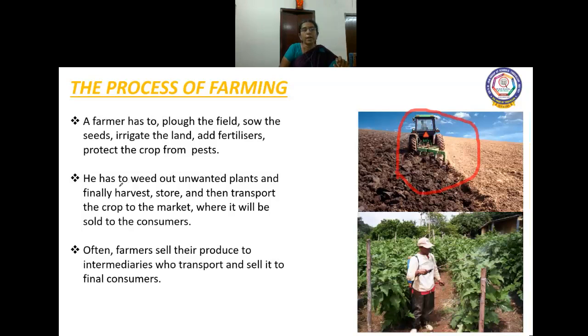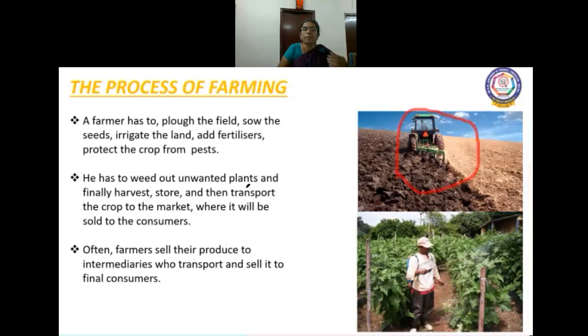And he has to weed out the unwanted plants. So first he has to plow the field, that is, he has to make the soil fit for cultivation. That is called plowing. Small stones and everything will be broken when you plow the field. The soil will be reversed, turned upside down. That is, the farmer will bring the soil up and down to make it fit for cultivation. And he has to weed out the unwanted plants. And finally, harvesting is done.